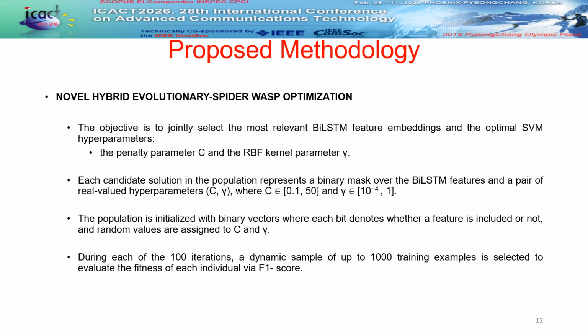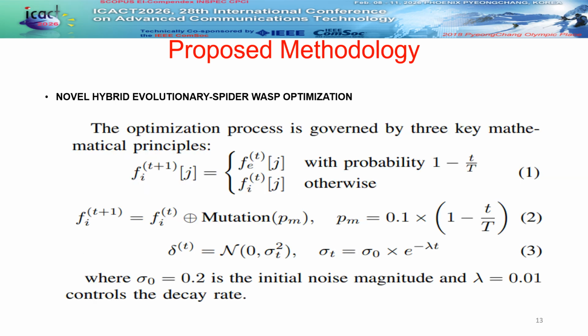This hybrid is powerful because it balances diversity and precision. Evolutionary optimization ensures global exploration, while spider wasp optimization provides localized refinement towards the elite solution. This dual layered approach achieves a level of precision that standard algorithms cannot reach.